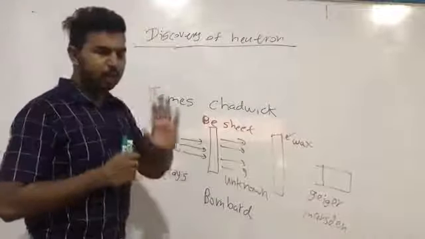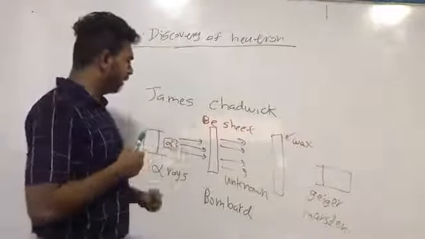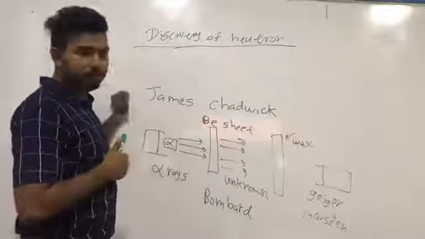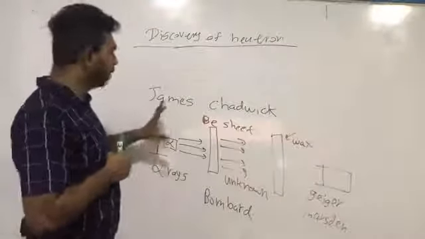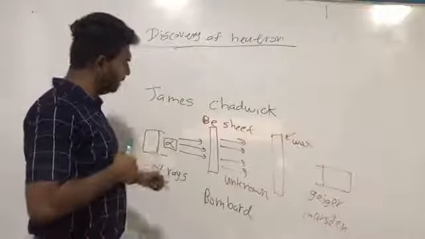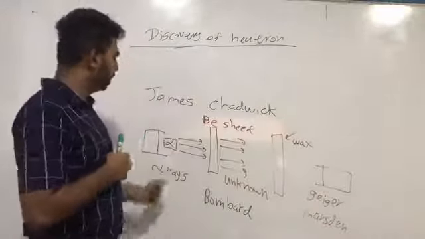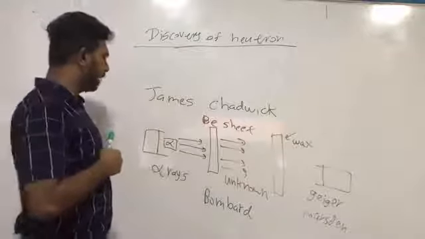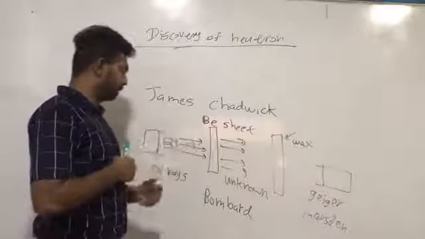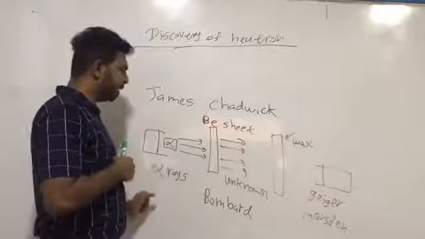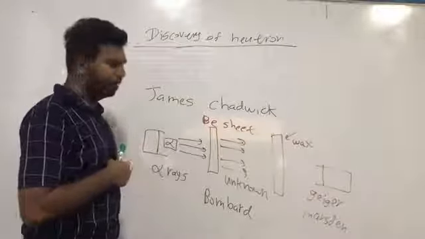So you have to remember only the experiment. James Chadwick identified neutrons by bombarding alpha rays to a beryllium sheet. You have to just remember only these things.